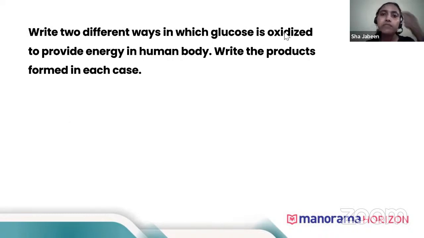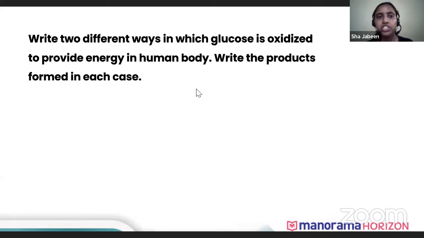Write two different ways in which glucose is oxidized to produce energy in the human body. Two different ways. What are the two different ways? One way is aerobic respiration, where pyruvic acid breaks down to carbon dioxide, water and energy. And the second way is anaerobic respiration, that is pyruvic acid breaking down into lactic acid and energy.